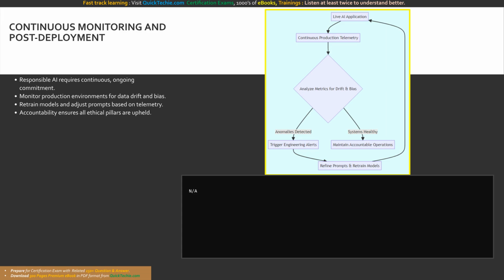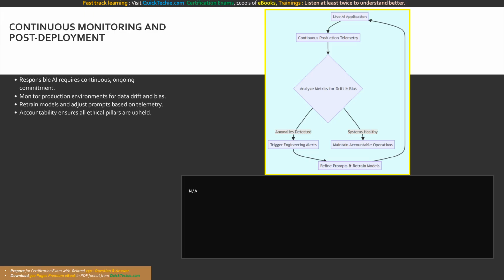Continuous monitoring requires writing automated alerting logic. Your operations codebase should routinely query your telemetry databases, calculating average error rates, latency metrics, and safety filter trigger frequencies. If these metrics breach the acceptable baselines defined by your governance framework, the code automatically dispatches high-priority alerts to the incident management system for rapid remediation.